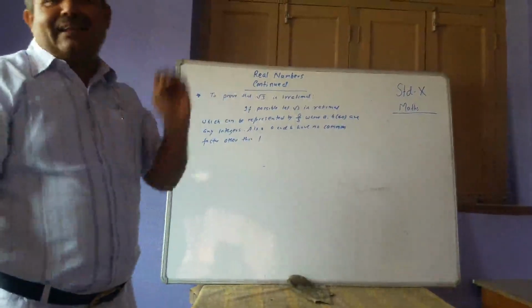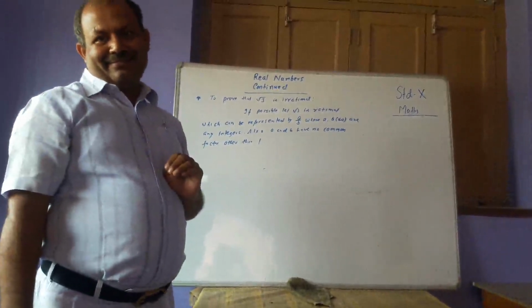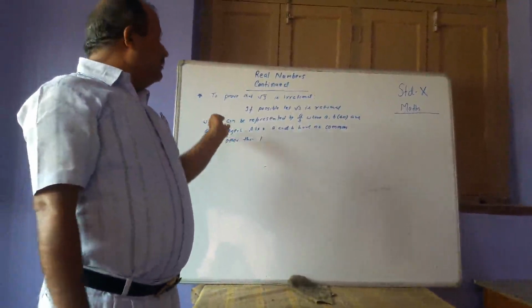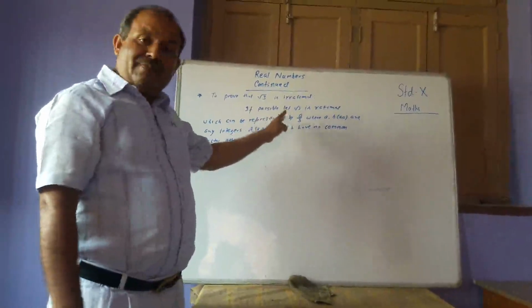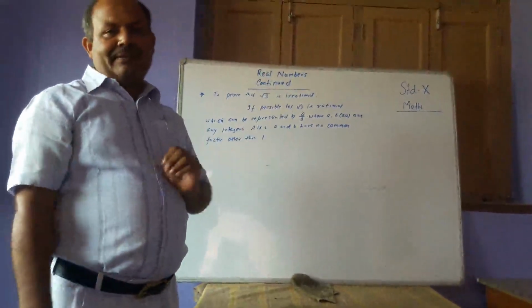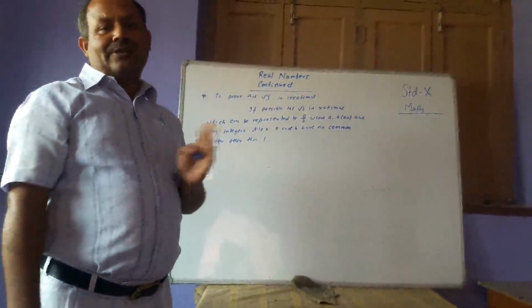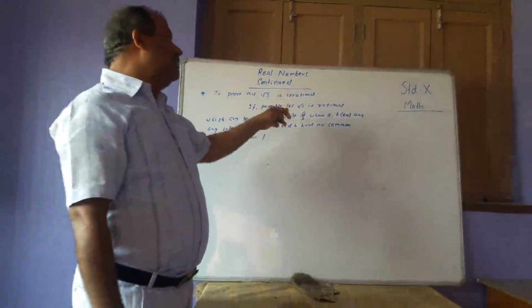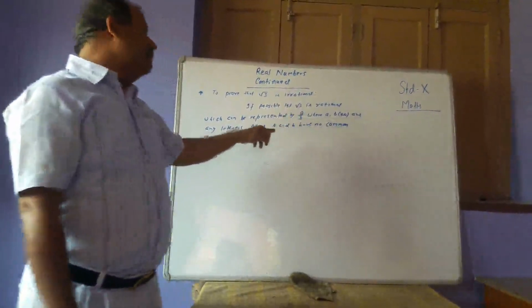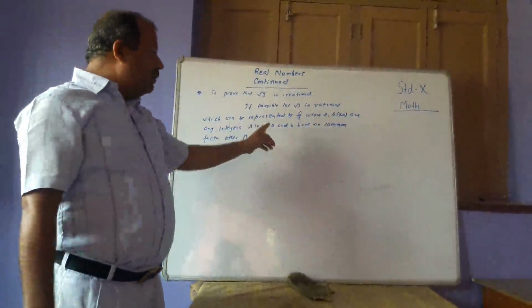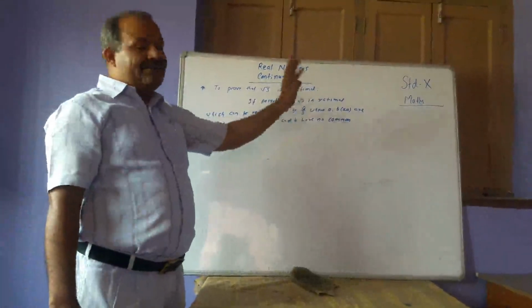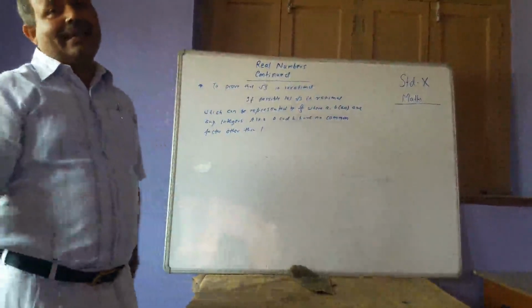root 3 as a rational number, just opposite to it. And if it is a rational number, it may be represented as a by b, where b is not equal to 0 and a and b are any integers, and it should be in its simplest form. That is, a and b have no common factor other than 1.